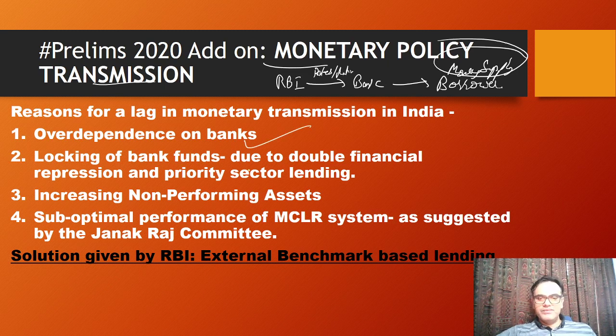So there is an over dependence on banks because of which the monetary policy transmission gets restricted, and lack of bank funds due to double financial repression and priority sector lending. So that creates a trouble. Increasing non-performing assets also creates a trouble. Then suboptimal performance of the MCLR system. You remember the marginal cost of fund-based lending rate system. So this is already now done away with.